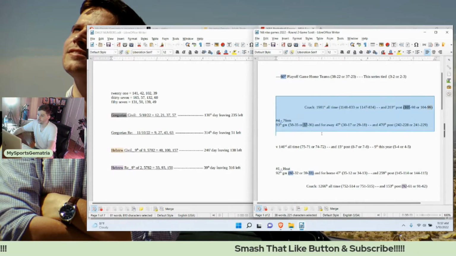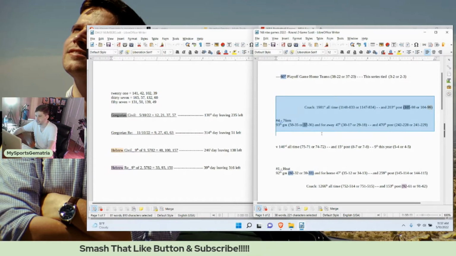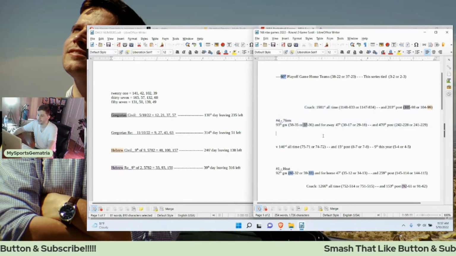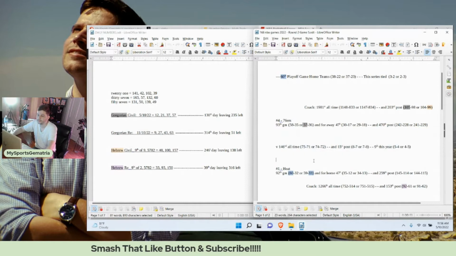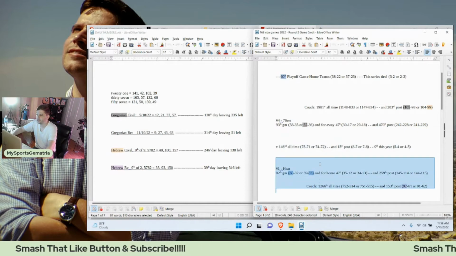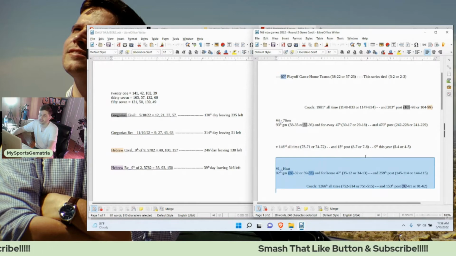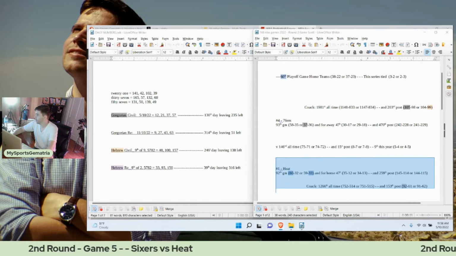Right here is the road team, their coach's record, his postseason record, their record as a team for the season, their road record, and their record for the playoffs all time. In the middle is the head-to-head records between the two teams, as well as all time for the postseason, as well as for this season in particular. And then at the bottom is the home team, their season record, their home record, their playoff record, their coach's record, and his playoff record. So let's just go ahead and jump right into it.